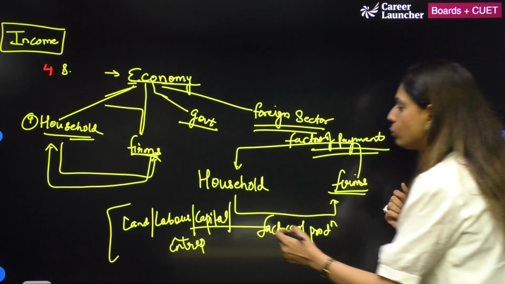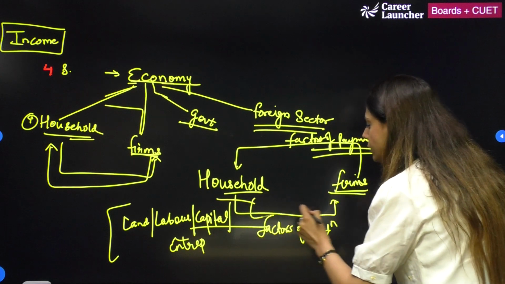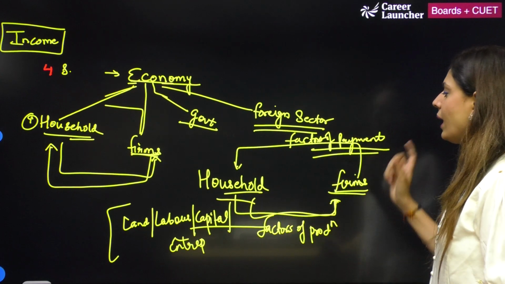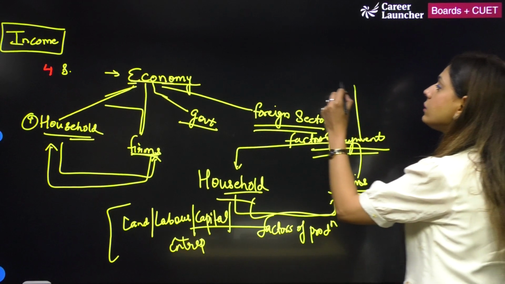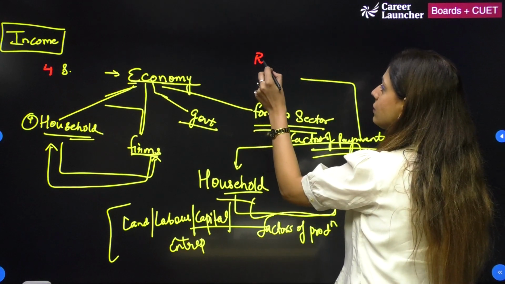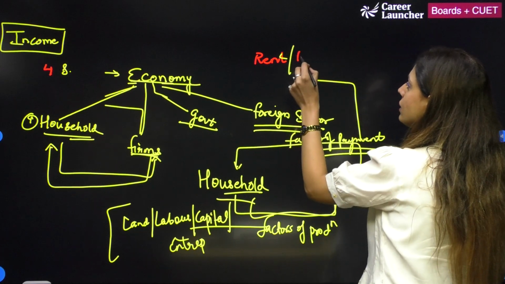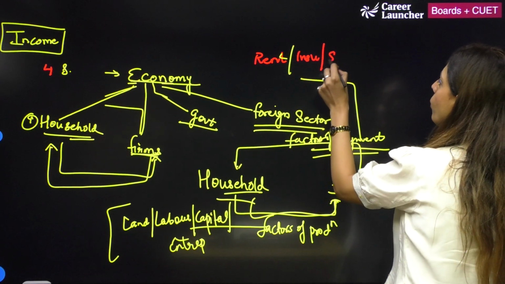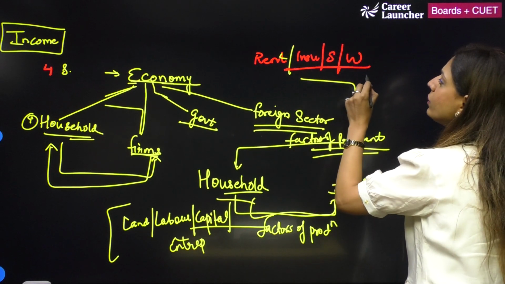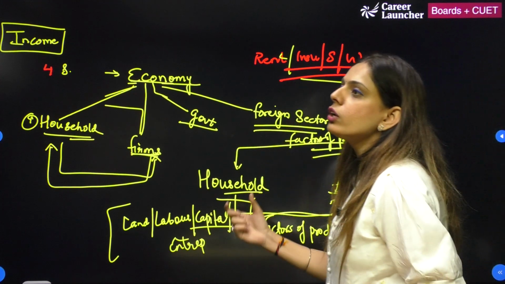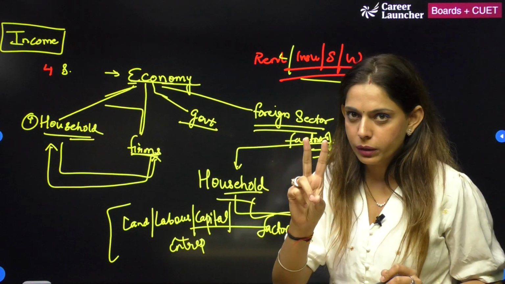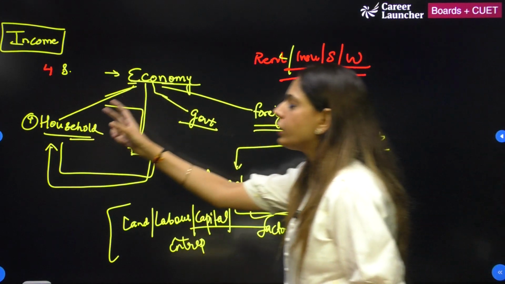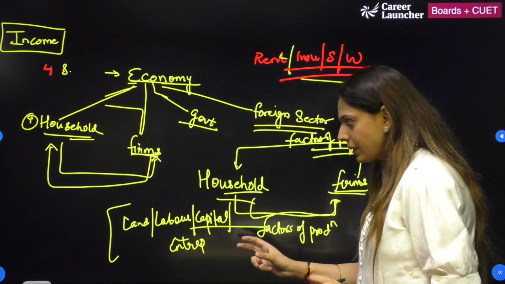So once household provides the factors of production to the firm, in return firms provide household the factors of payment, which is rent, interest, salaries and wages. So this is what we are going to cover in a 2-sector economy, which happens to be in your grade 12 curriculum currently.